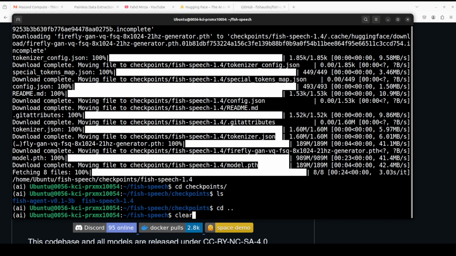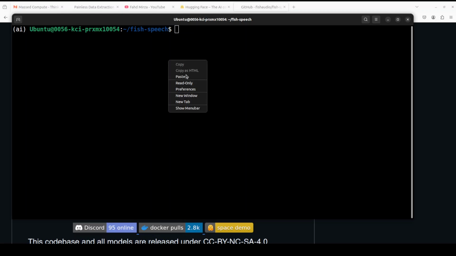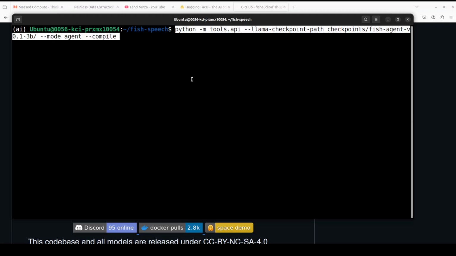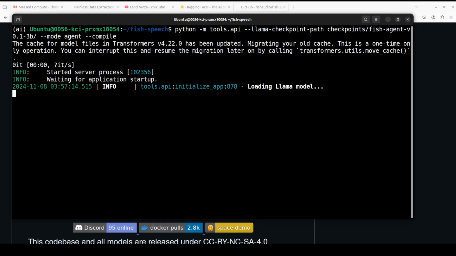I'm going back to the root of the repo, and now we need to compile the fish speech with this tools.api. So let me run it, and it is going to take a bit of time, so let's wait.